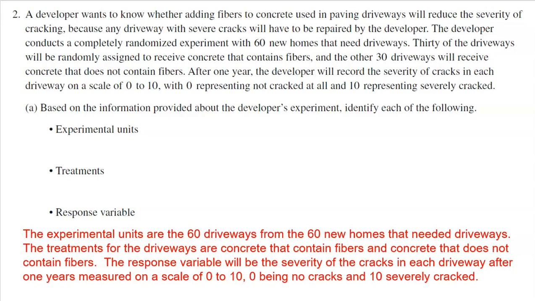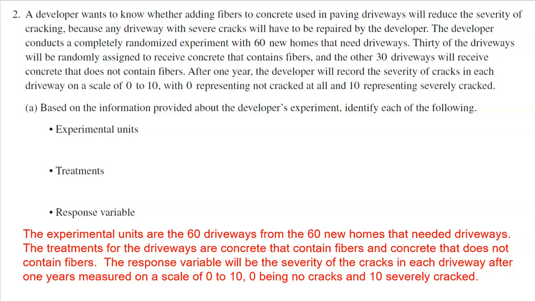A developer wants to know whether adding fibers to concrete used in paving driveways will reduce the severity of cracking, because any driveway with severe cracks will have to be repaired by the developer. The developer conducts a completely randomized experiment with 60 new homes that need driveways. 30 of the drives will be randomly assigned to receive concrete that contains fibers, and the other 30 receive concrete that does not contain fibers. After 1 year, the developer records the severity of cracks in each driveway on a scale from 0 to 10, with 0 representing not cracked at all and 10 representing severely cracked.